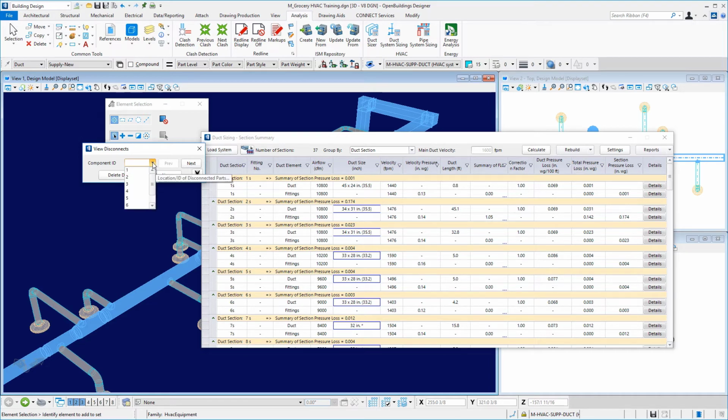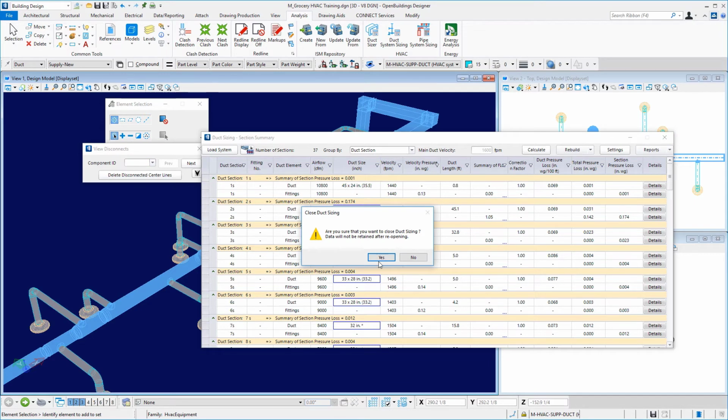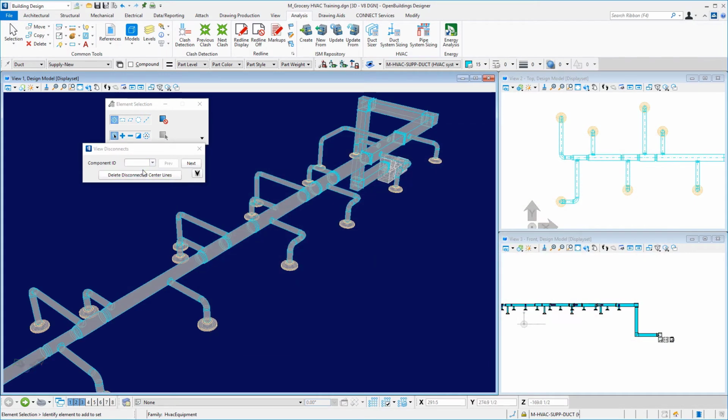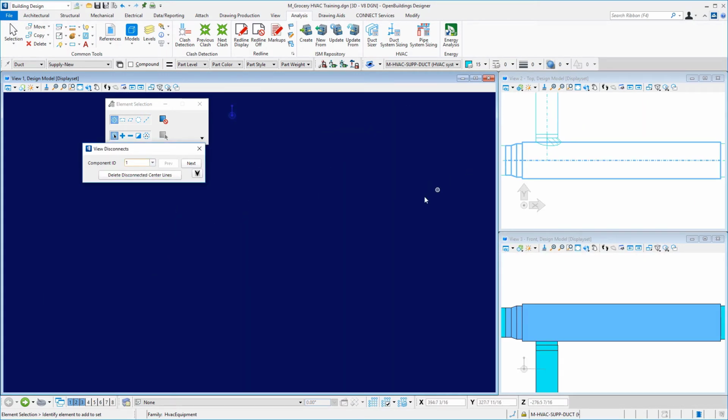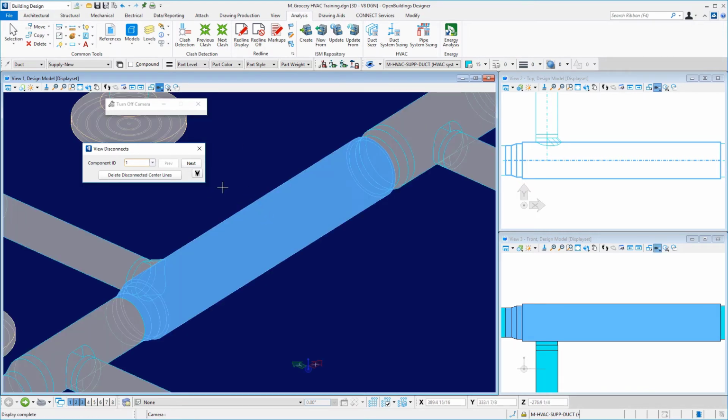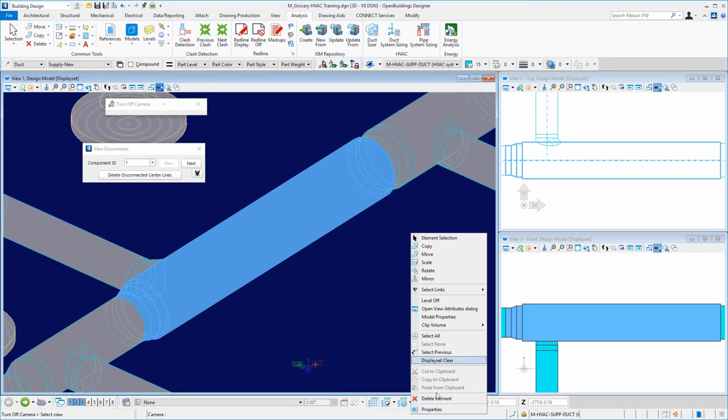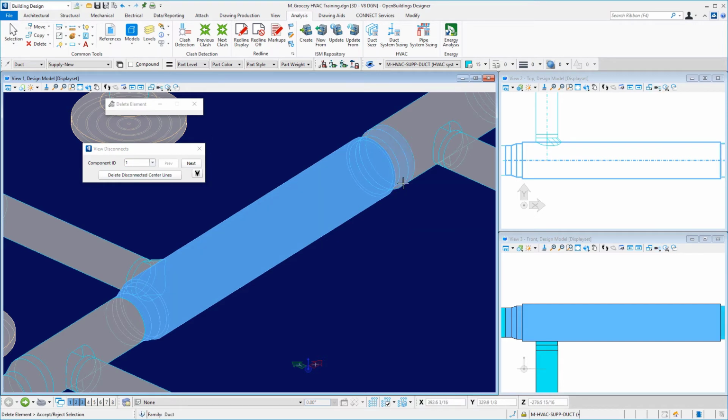And I'll close out of my sizing dialog box here. So this will actually zoom in. Let me turn off my perspective in this view. So I see right here how I've got a disconnect right here. So what can we do? Well, I can come in here, right press, delete that transition, and there we go. Basically, it healed itself there.